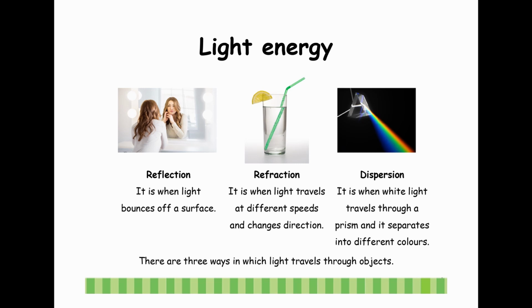Light energy. Reflection. It is when light bounces off a surface. Refraction. It is when light travels at different speeds and changes directions. Dispersion. It is when white light travels through a prism and it separates into different colors. There are 3 ways in which light travels through objects.